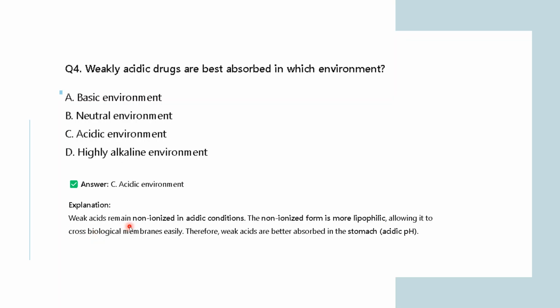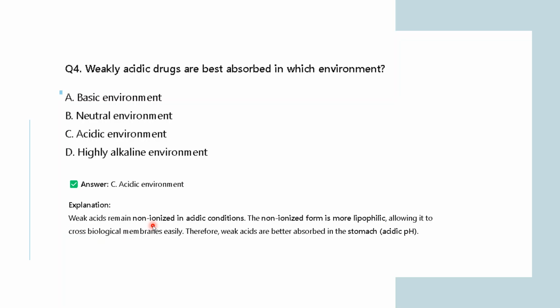Weak acids remain non-ionized in acidic conditions, and they will be ionized in basic conditions. The non-ionized form is more lipophilic, allowing it to pass the biological membrane easily, and therefore weak acids are better absorbed in the stomach due to the acidic pH.